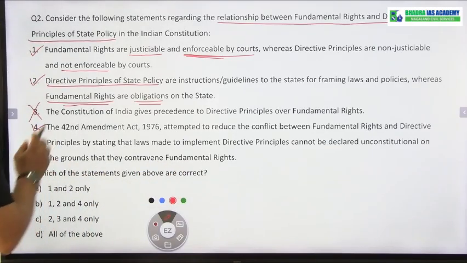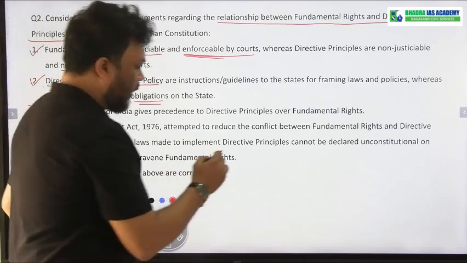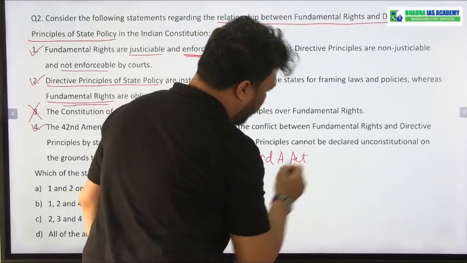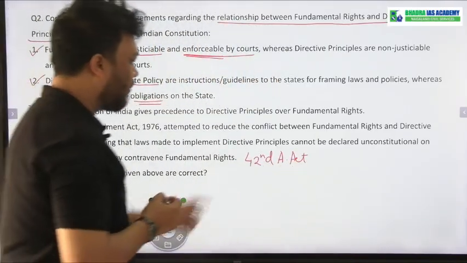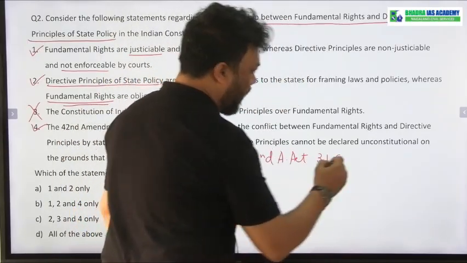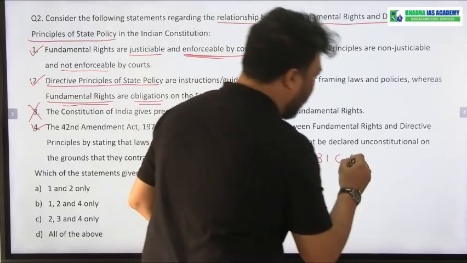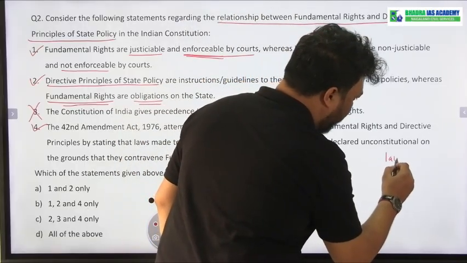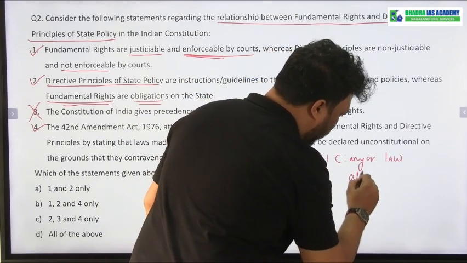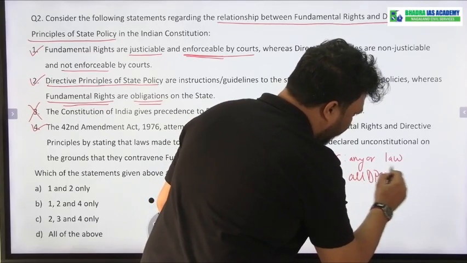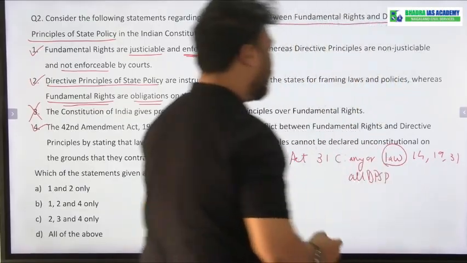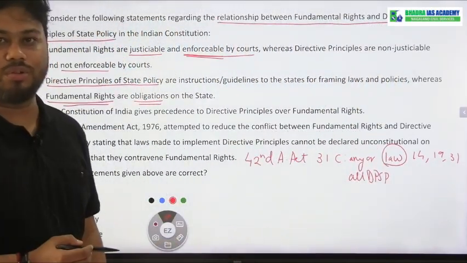Yes, statement number 4 is also correct, because if you see the 42nd Amendment Act, it is also known as the mini constitution. And by the 42nd Amendment Act, there was an amendment done to Article 31C. And in Article 31C, it was written that if the state makes a law to implement any or all DPSP, and by chance if this law violates Articles 14, 19 and 31, then this law shall not be declared unconstitutional or void.